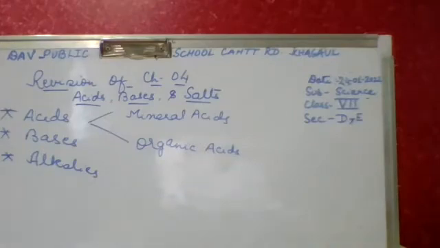What is a neutralization reaction? A chemical reaction between an acid and a base is known as a neutralization reaction. It forms water and a salt. For example, NaOH, sodium hydroxide, a base, plus HCl, hydrochloric acid, an acid, gives NaCl, sodium chloride, a salt, and H2O, water.